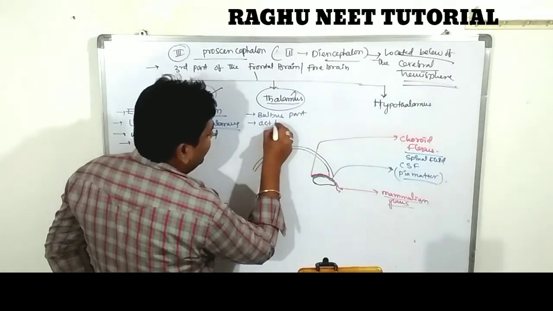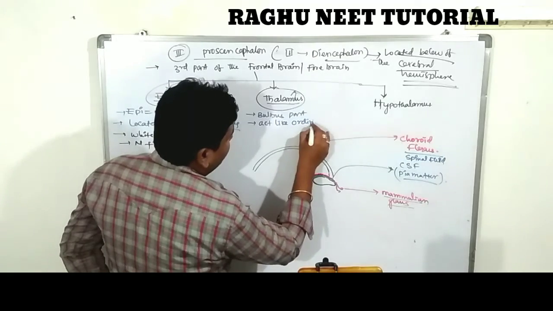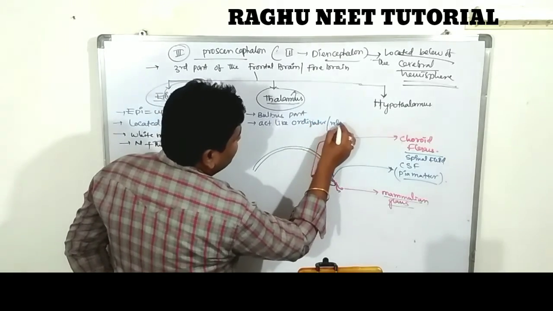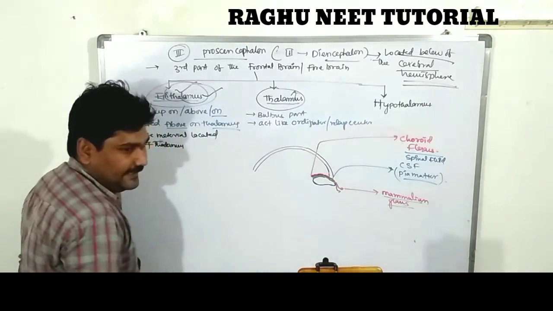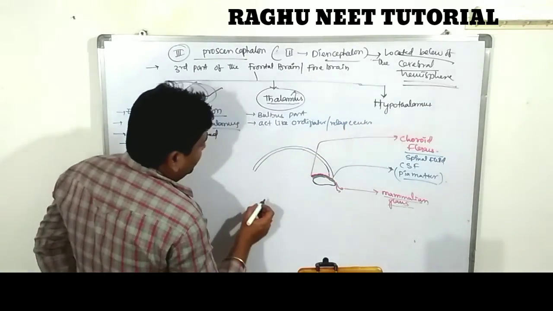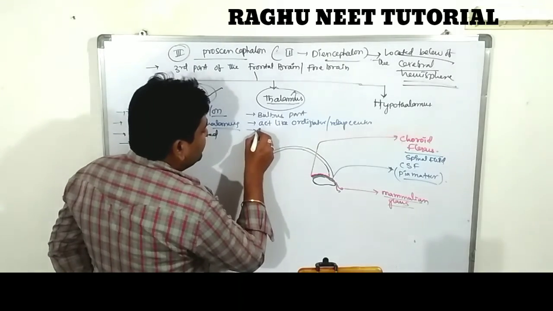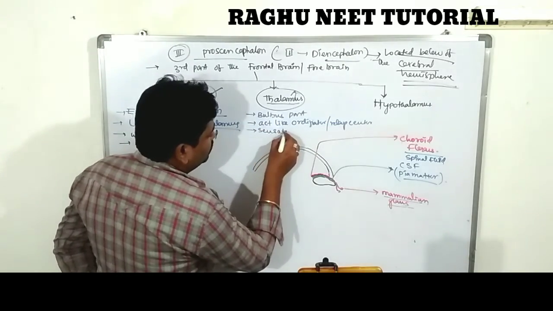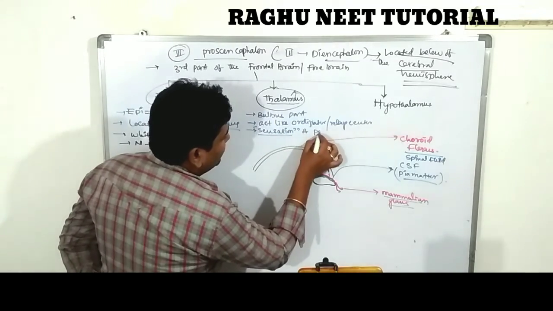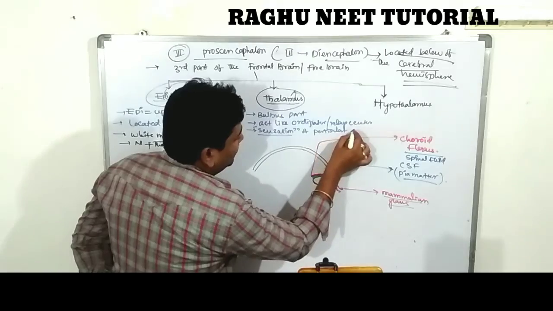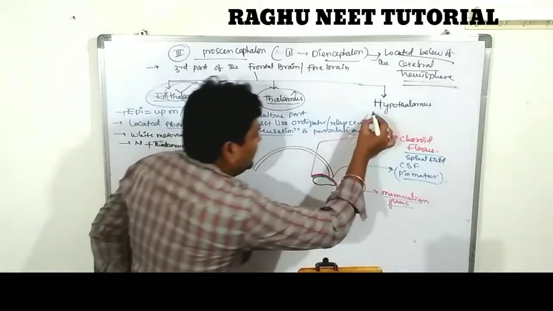It is useful for the sensation of particular areas. So this is the information about the thalamus. The last one is the hypothalamus.